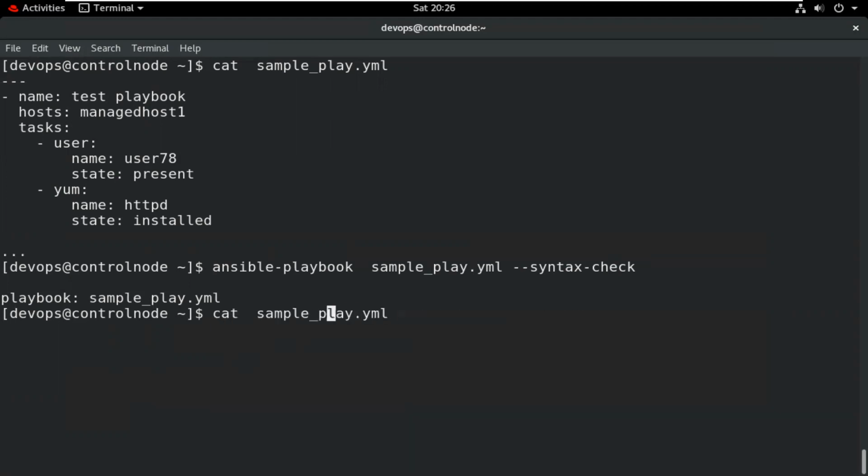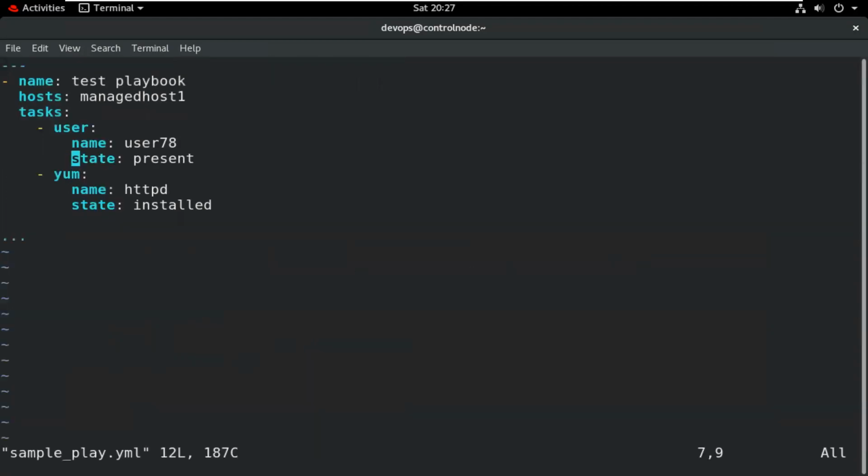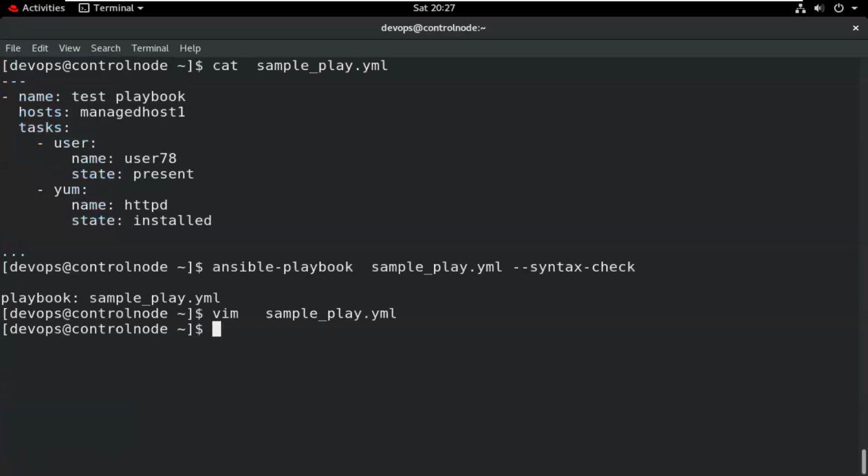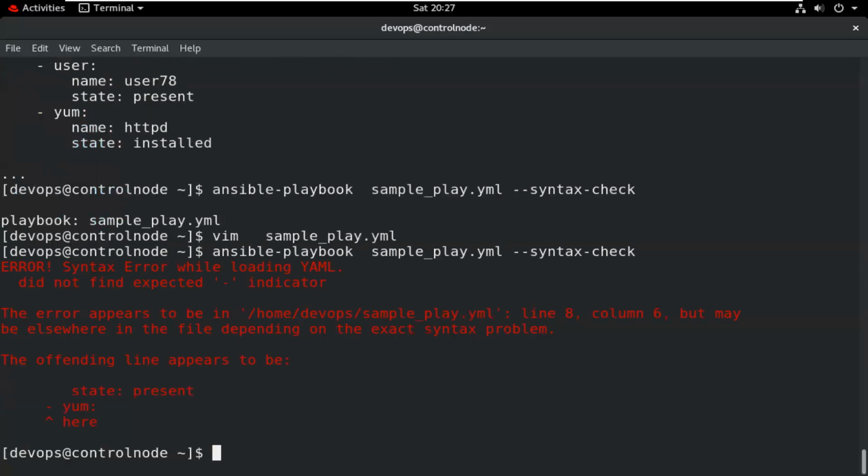Suppose we make some changes, suppose we do not match the indentation properly. So my indentation is not proper. Now we check this again. So this will show me an error.